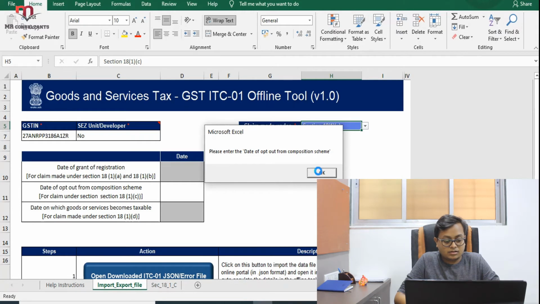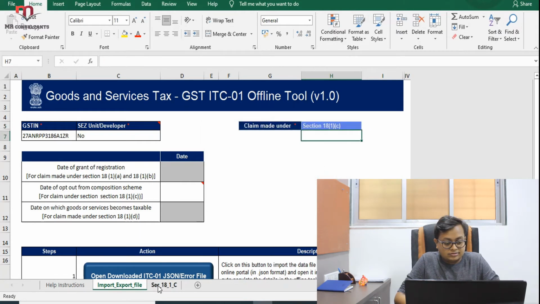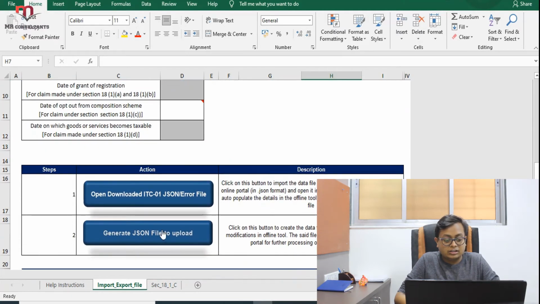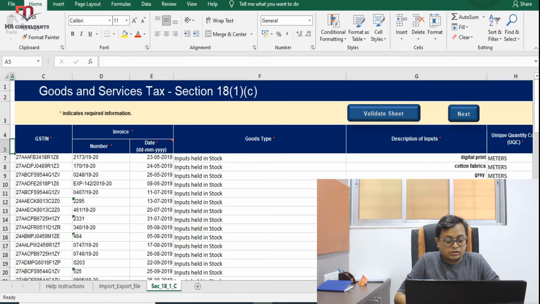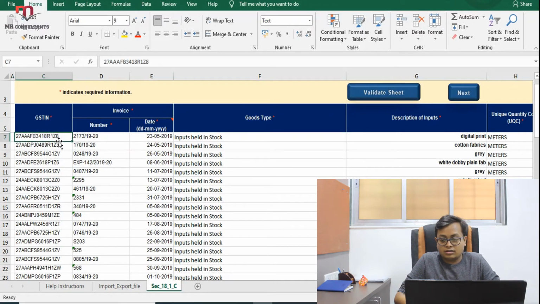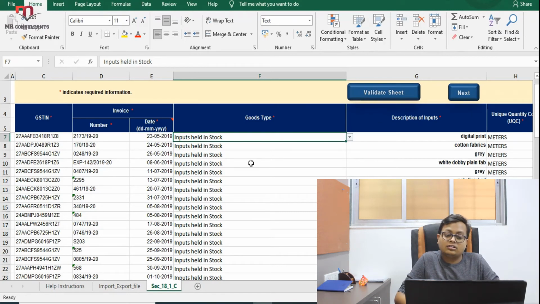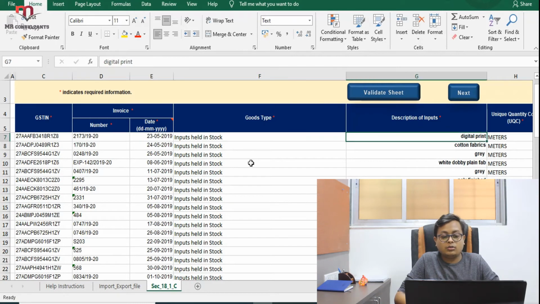Okay. We have to fill the form, and you can check here that we have this generate JSON file. Once we generate this, we can upload it online. But before creating the JSON file, we'll go to section 18(1)(c), which we have selected. Here we have to mention the GST name from which the goods have been purchased, GST invoice number, invoice date, goods type like goods held in stock, or maybe capital goods, or maybe contained in semi-finished or finished goods held in stock, but goods should be held in stock.